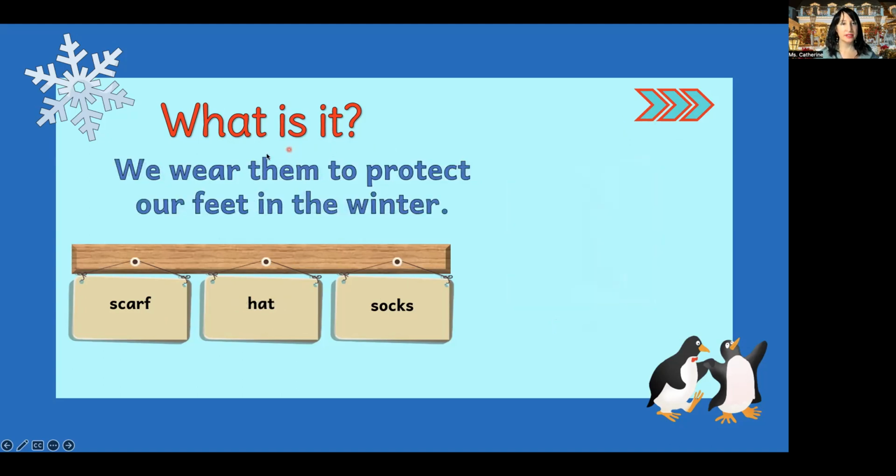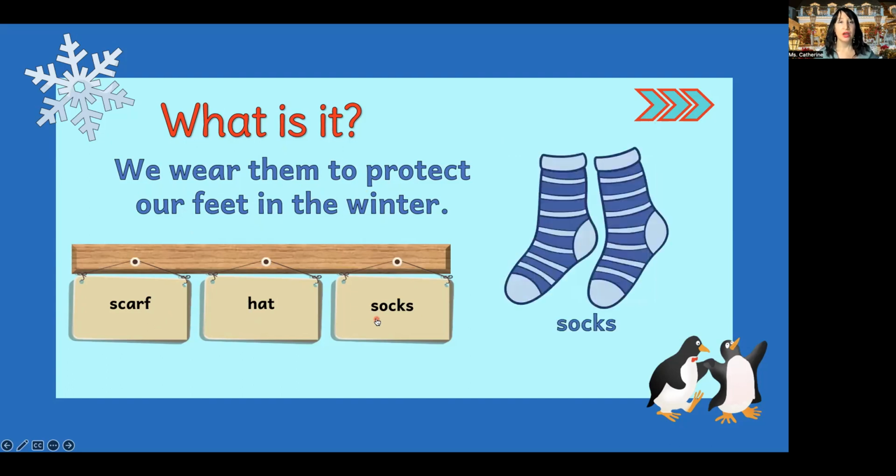What is it? We wear them to protect our feet in the winter. Scarf, hat, socks. That's right. We wear socks to protect our feet in the winter. Why do you think? That's right, because it's cold.